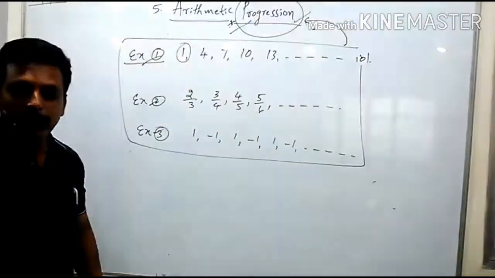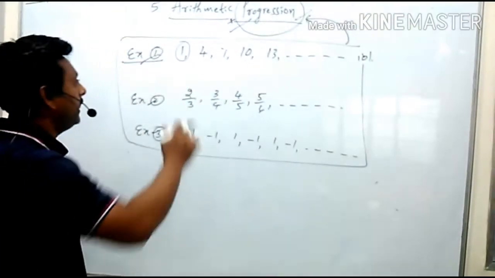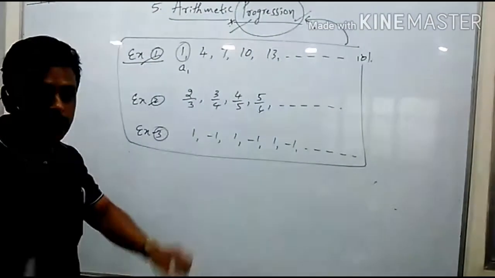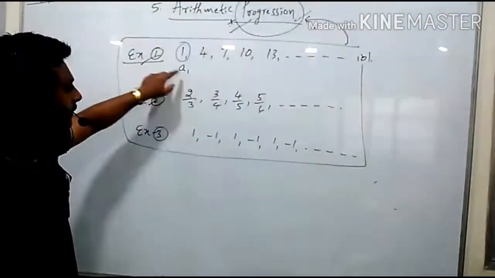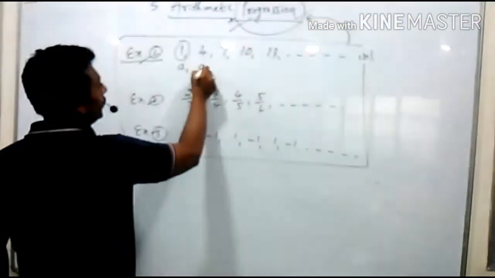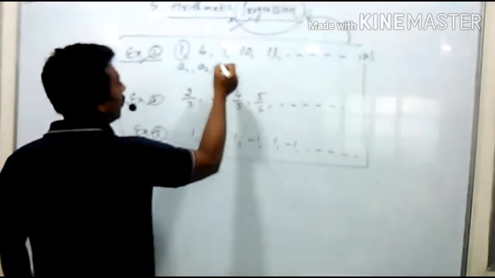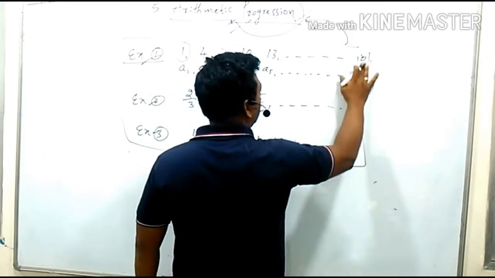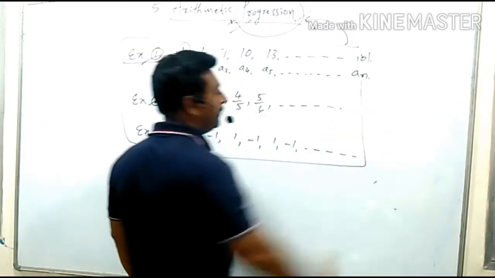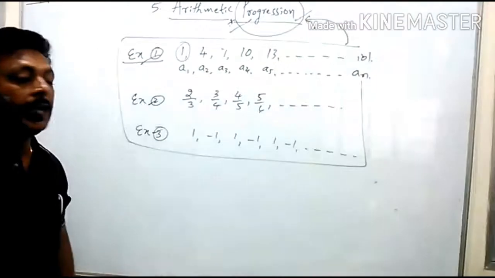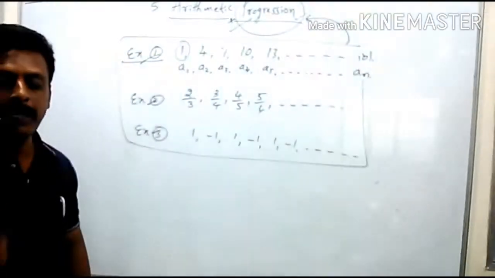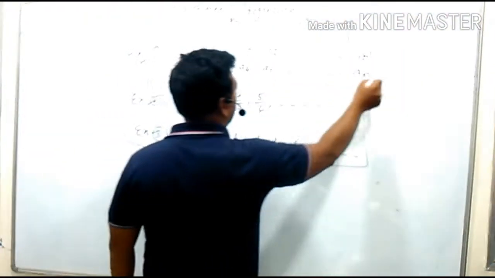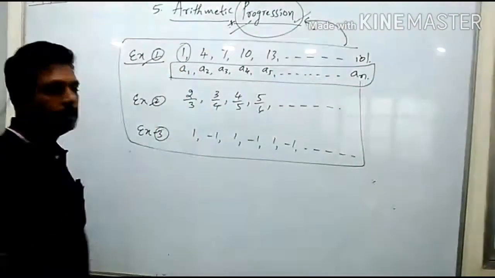Symbolically, we always represent the first term as A1. A1 means not A into 1. A1 means first term. After that A2, comma, A3, comma, A4, comma, A5, dash, dash, dash. At the end, what you are getting can be written as An. An means last term or nth term. So like that we are able to represent the progression.